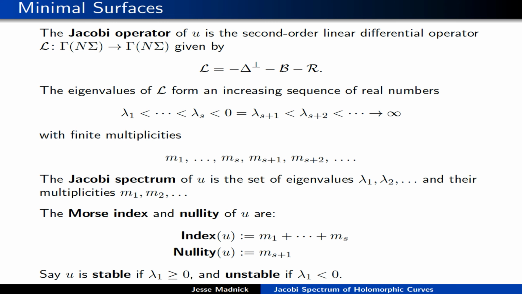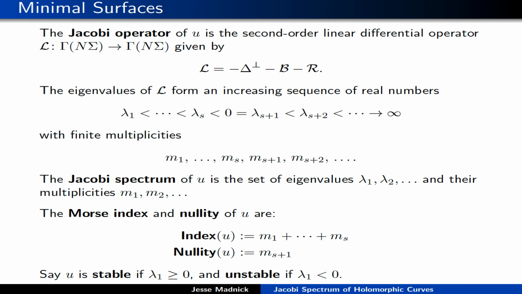Okay, so many well-known invariants of minimal surfaces can be phrased in terms of this spectrum. So for example, the Morse index of a minimal surface is the dimension of the space on which the Jacobi operator L is negative definite. Basically the Morse index is measuring the extent to which the minimal surface is not area minimizing to second order.